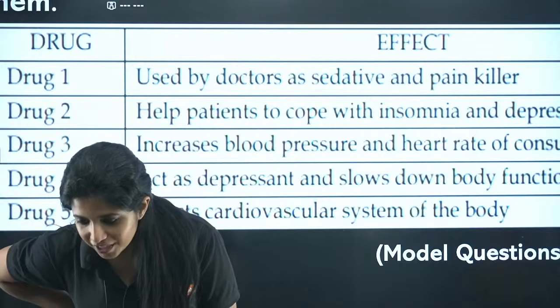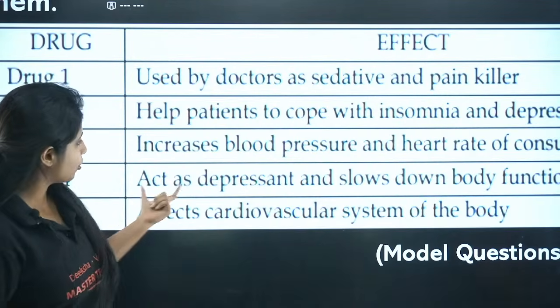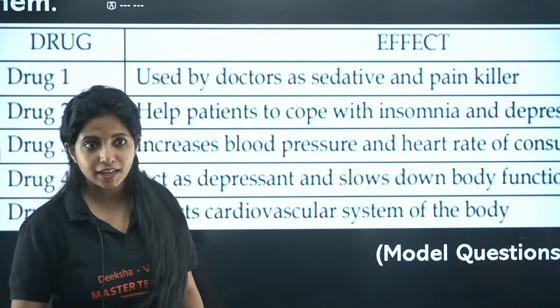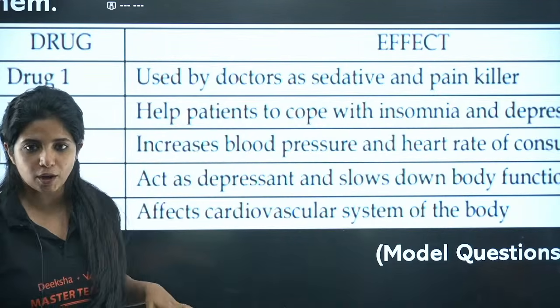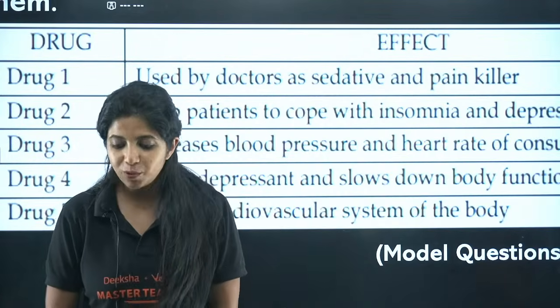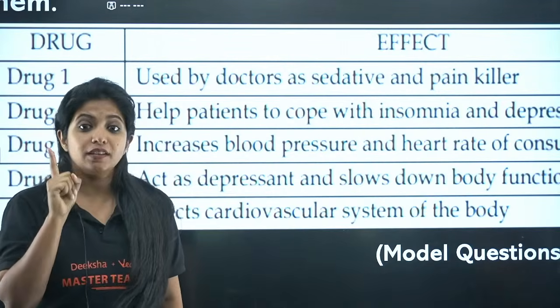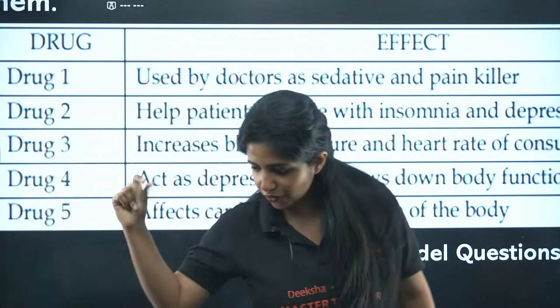Yes, drug 4 is heroin. Awesome. So your answer for that is also correct, Dhaneshri. And now we have the last drug out there. It affects the cardiovascular system of the body. What is the drug that affects your cardiovascular system? I told you only one drug affects the cardiovascular system. Guess it out. Come on, fast.